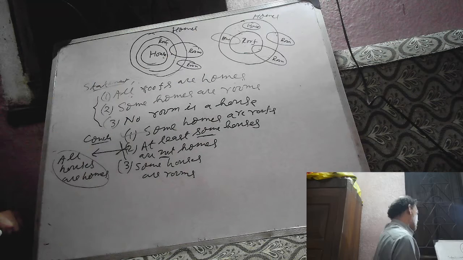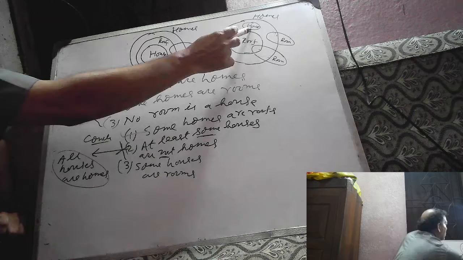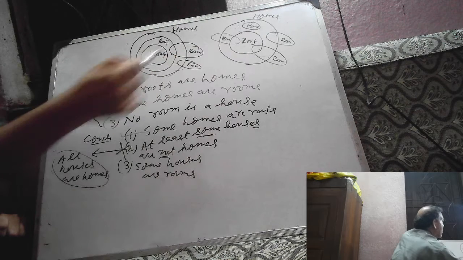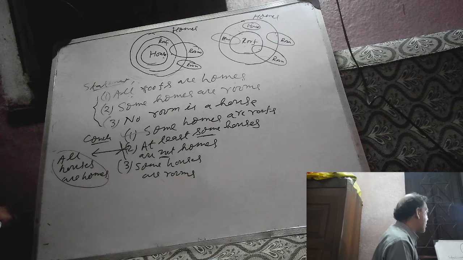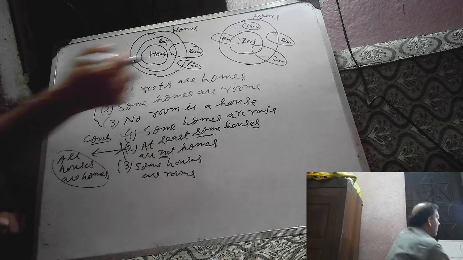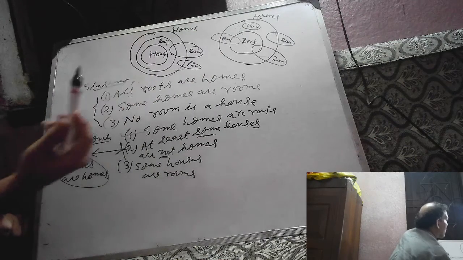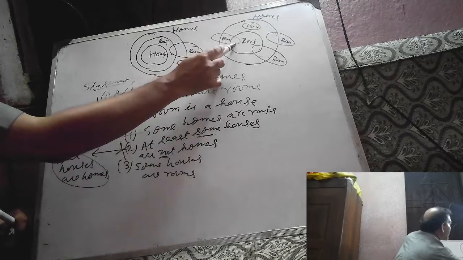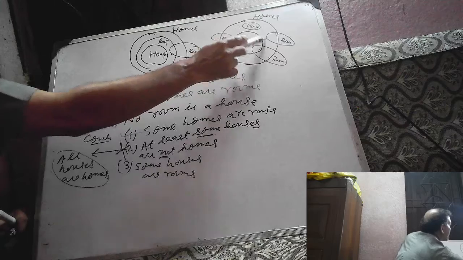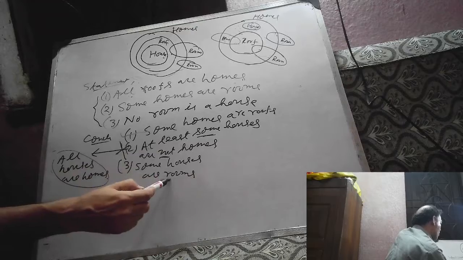Next, some houses are rooms. This is house, this is room. Is it correct or not? Some houses are rooms. This is room, this is house. There is no intersection between house and room. So, some houses are rooms is not correct.